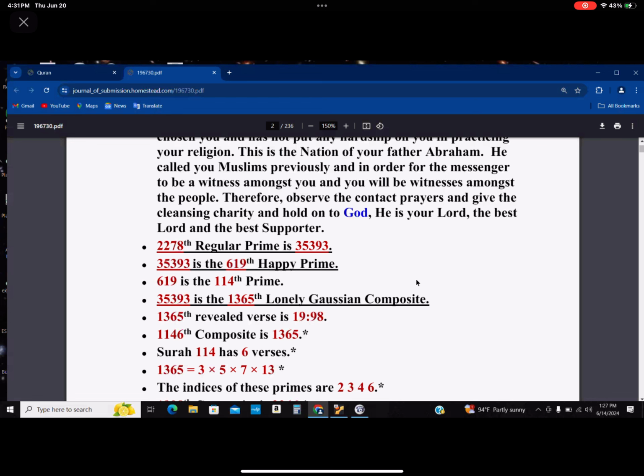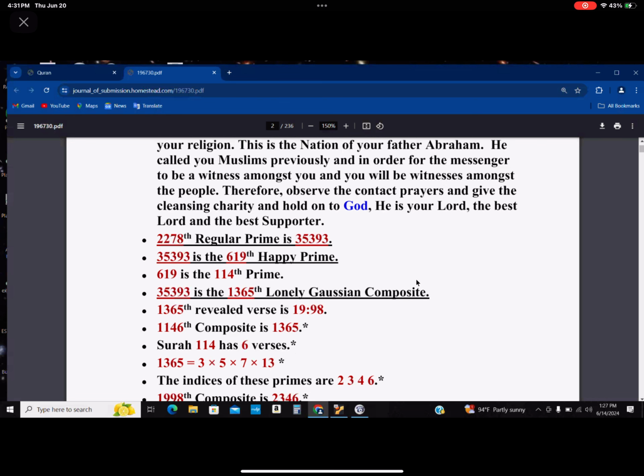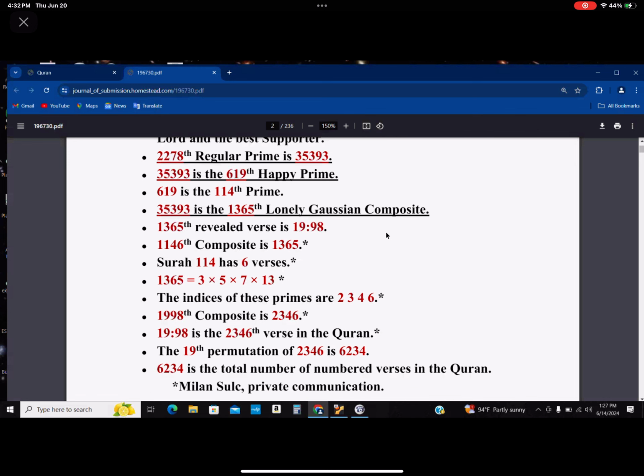353.93 happens to be the 1365th lonely Gaussian composite, and 1365 fifth revealed verse in the Quran is 1998, which is the last verse in chapter 19. 114th composite is 1365, and you note I have an asterisk there. Surah 114 has 6 verses.